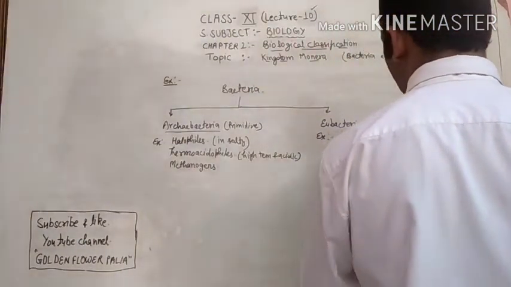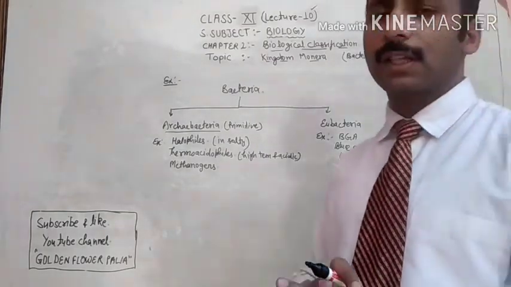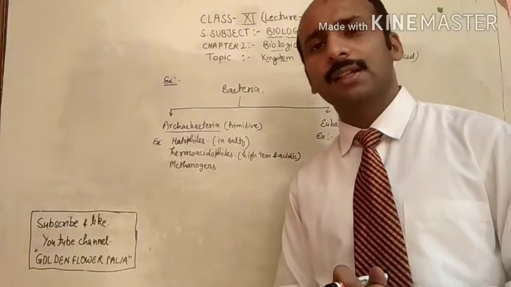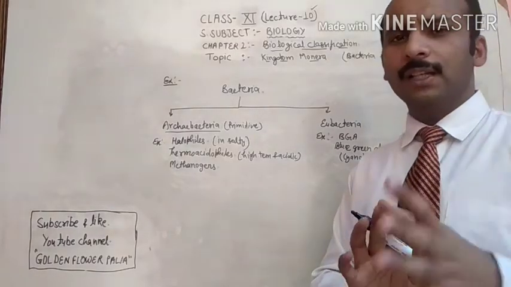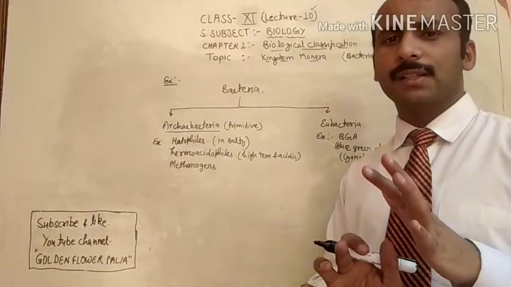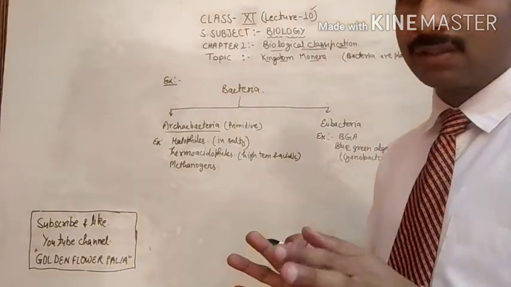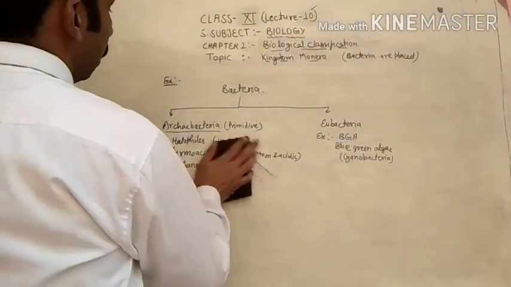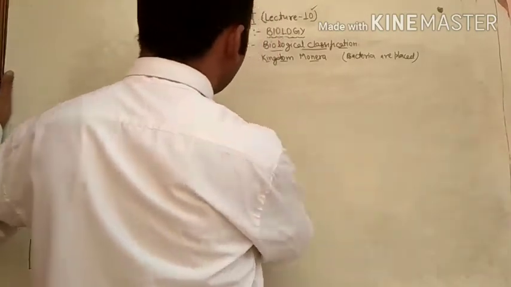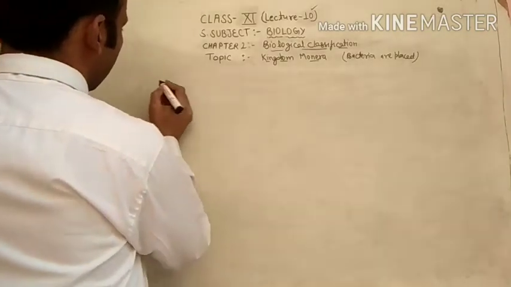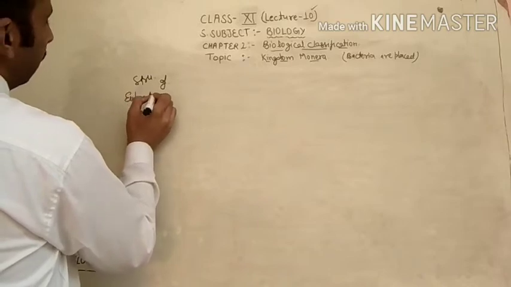Eubacteria are called the blue-green algae, or cyanobacteria, because they can follow the process of photosynthesis. That is why they are called cyanobacteria or blue-green algae. So my dear students, today I will discuss with you a typical structure of eubacteria, which is followed by all kinds of eubacteria.